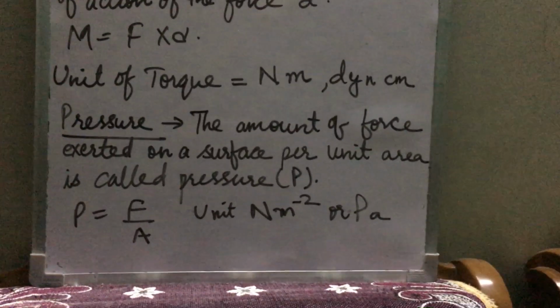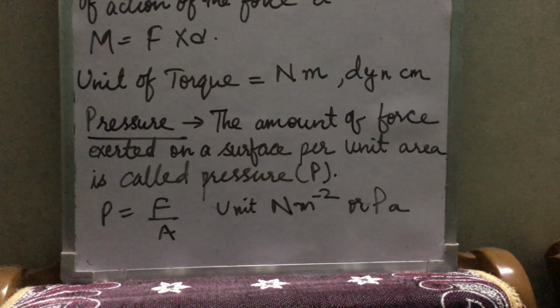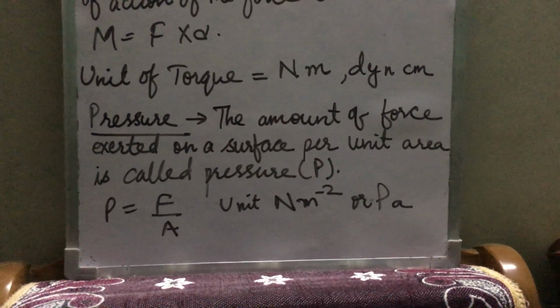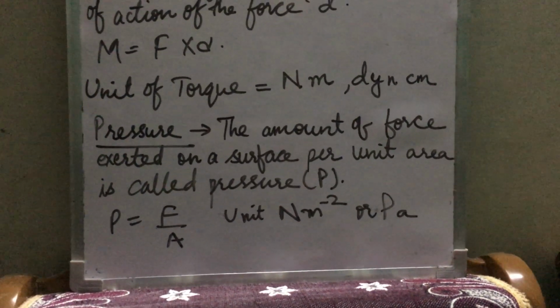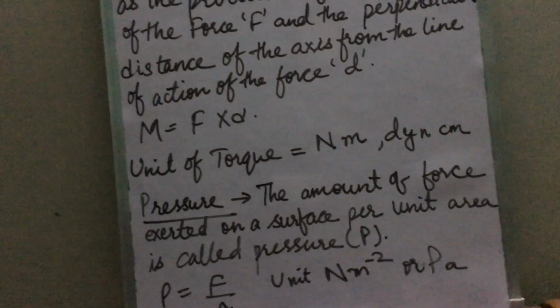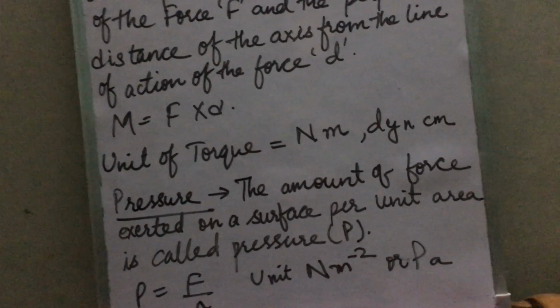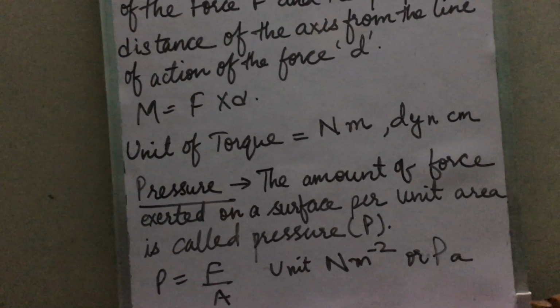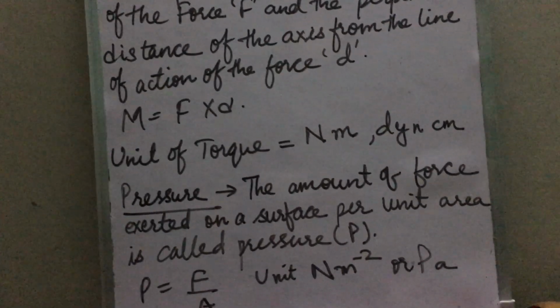Now see children, lesser is the area, more is the pressure. More is the area, lesser is the pressure. From the formula we can conclude, if the denominator is more, then what will happen? The pressure will be less. But if the denominator is less, that means if area is less, then the pressure will be more. We have many consequences based on this formula.